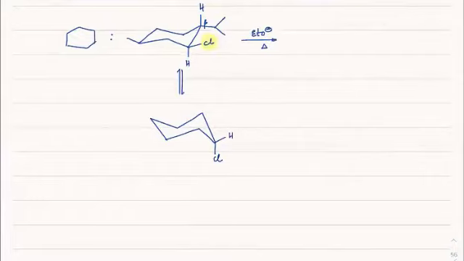Then on this molecule, this isopropyl will be this way and hydrogen here. Now there is one hydrogen on this side which is exactly anti-periplanar to chlorine. I hope you can see that now.